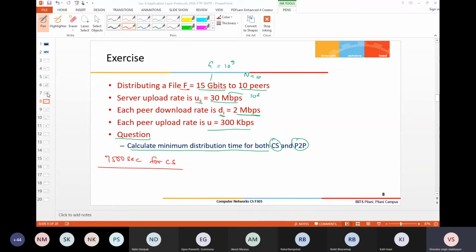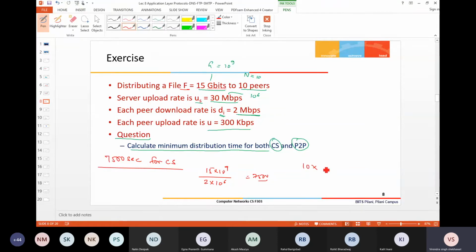Should I check? So F by D minimum will be how much? F is 15 into 10 power 9, and D minimum is 2 Mbps, which is 2 into 10 power 6. So it is 7,500. Okay.